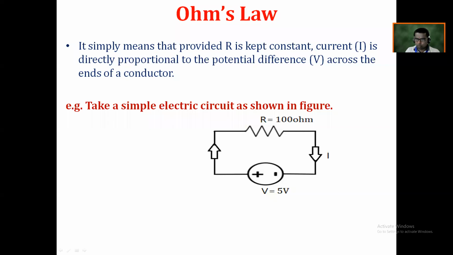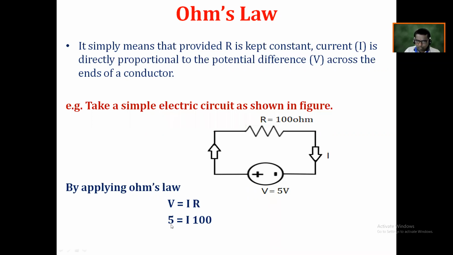That's why we can easily apply Ohm's law here, as we know that applied voltage V is equal to 5 volt and resistance R is equal to 100 ohm, and we know that Ohm's law is nothing but V divided by I is equal to constant is equal to R, or simply you can remember that V is equal to I into R. By applying Ohm's law, we have that relation. V is equal to I into R. Out of that, we know that V is 5 volt, R we know that it's 100 ohm. Let's put that value.